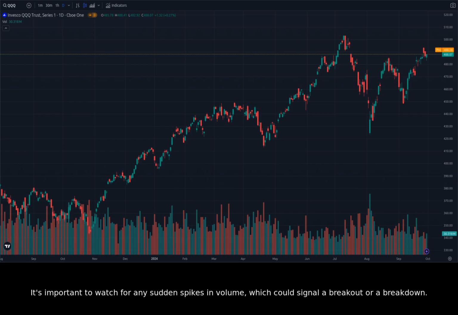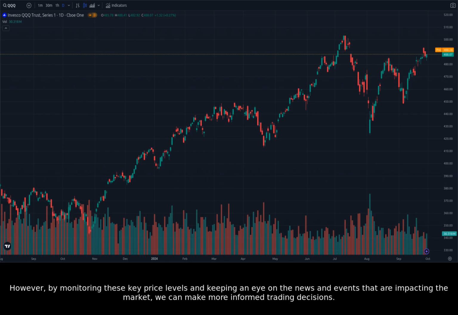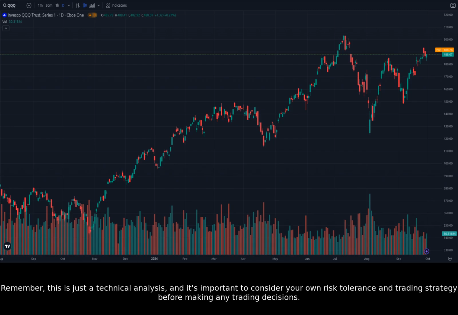It's important to watch for any sudden spikes in volume, which could signal a breakout or a breakdown. Overall, the market is still indecisive, and it's too early to say what the future holds for QQQ. However, by monitoring these key price levels and keeping an eye on the news and events that are impacting the market, we can make more informed trading decisions. Remember, this is just a technical analysis, and it's important to consider your own risk tolerance and trading strategy before making any trading decisions.